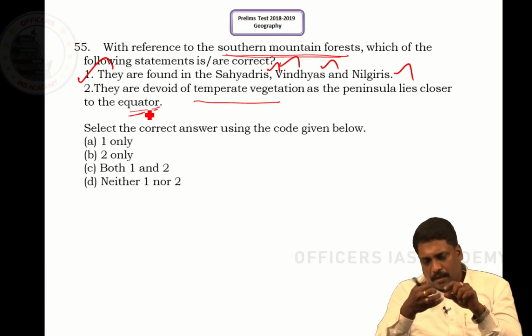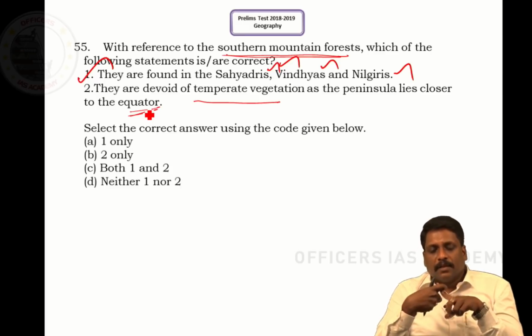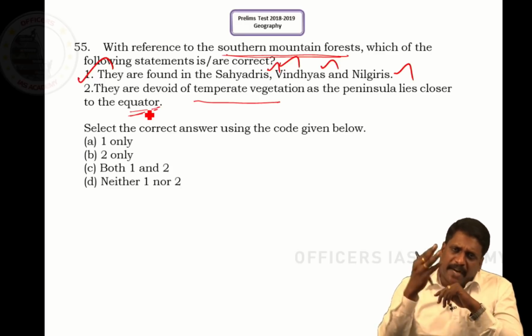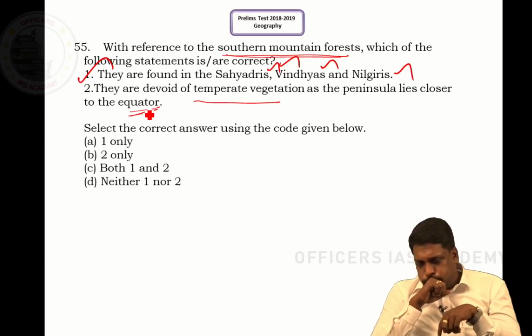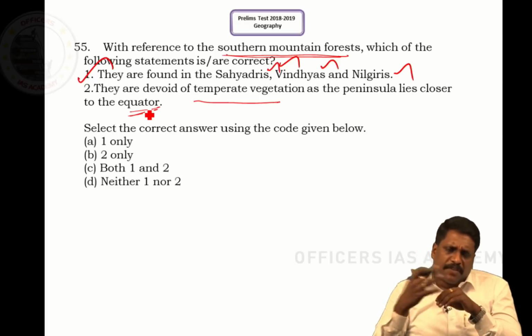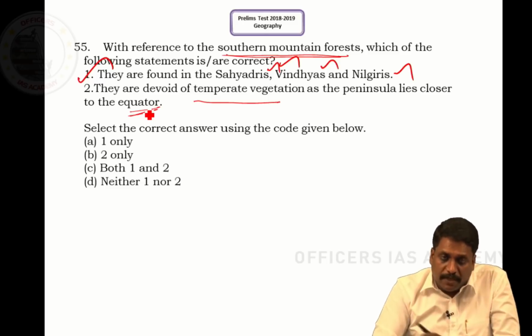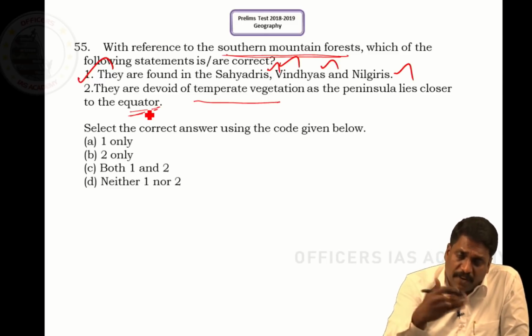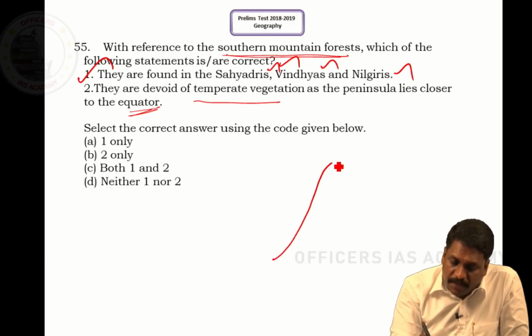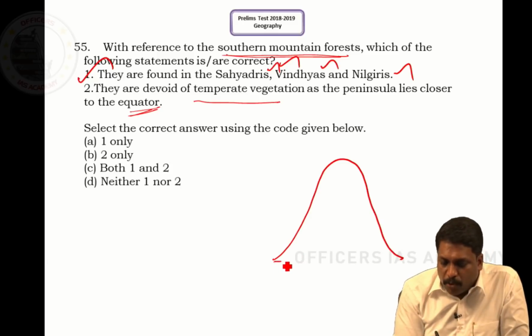But what is the hook here? They say temperate vegetation is not there because it is lying very near to the equator. But one thing you understand, increasing the sign of latitude is synonymous with increasing the height or altitude in general.